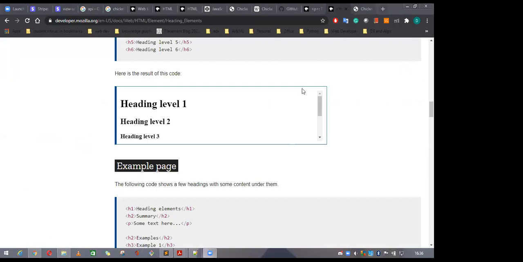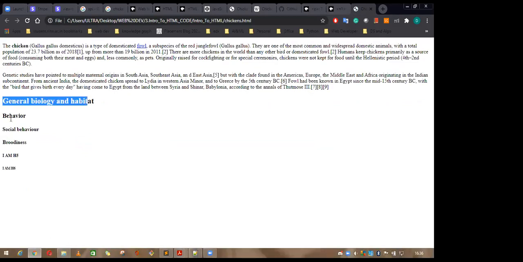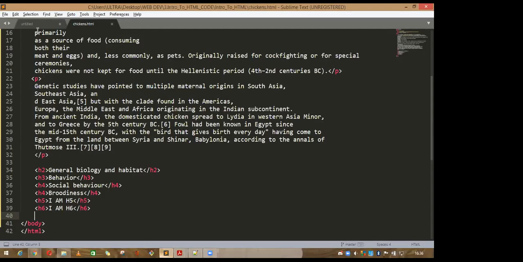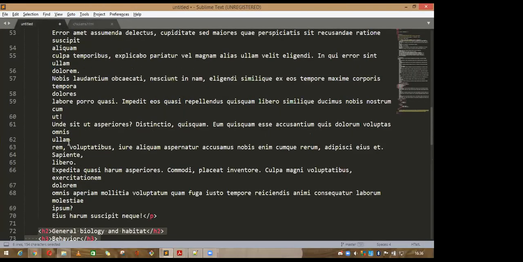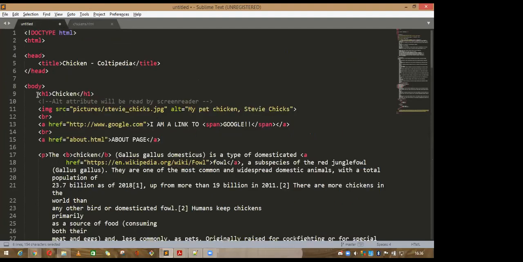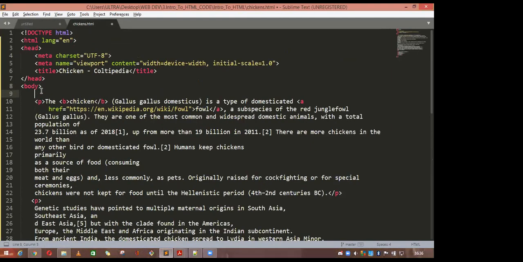You can see all the headings at this point: H1, H2, H3, H4, H5, H6. I am H5, I am H6. You can see at this point. Suppose you want to add some heading on the top of your web page. Go there and add the heading just below the body tag here, H1, or you can directly write H1 and hit tab.